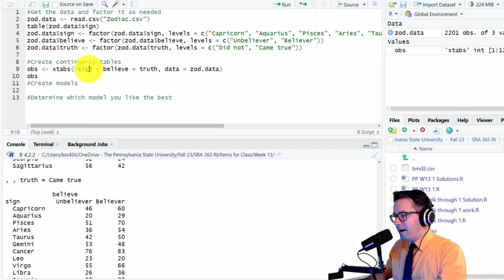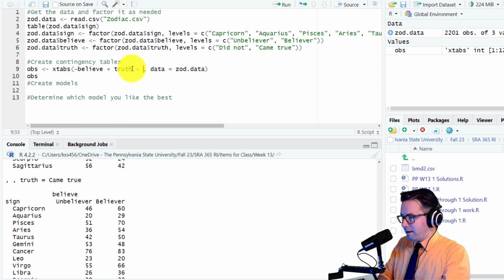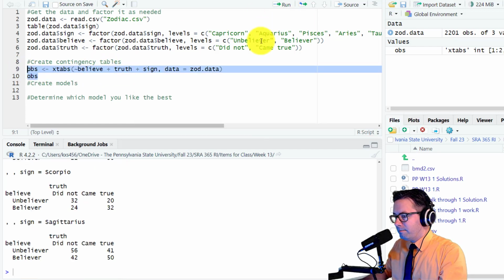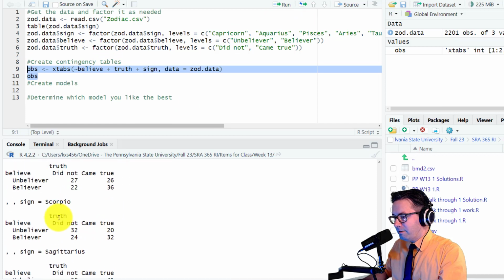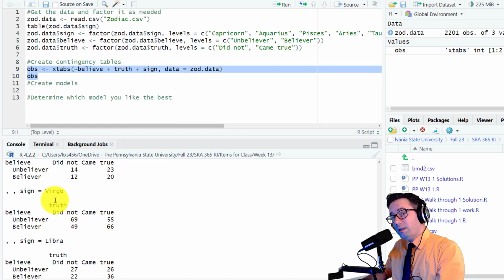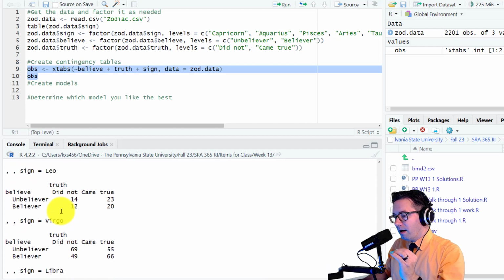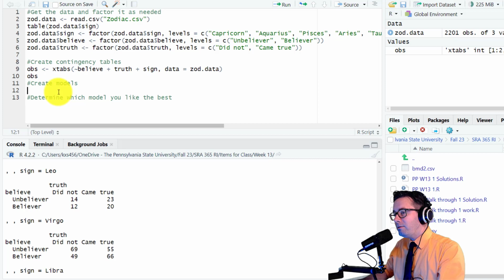So I have, let's see, this is between true and came true. That's what I want the sign to be. So I want to take out sign here and add it to the end, because that's what they're going to do for subsetting. Then when we run this, notice that we have Sagittarius, Scorpio, Libra, and it's all in order because it's all factored. It's subsets, so it looks at the different contingency tables for, like, this Leo. And of the Leos, the believers versus the did not come true and came true, that's the contingency table, okay? That's what we're going to be using.